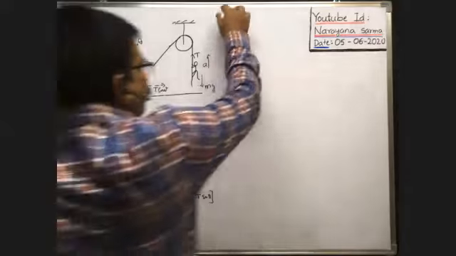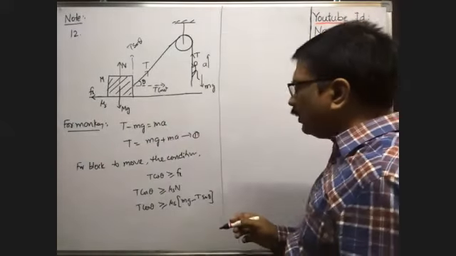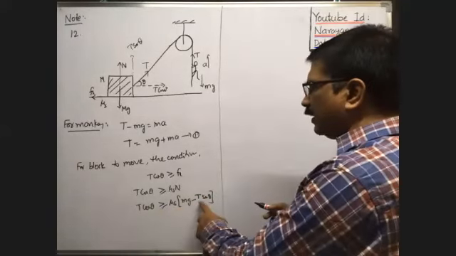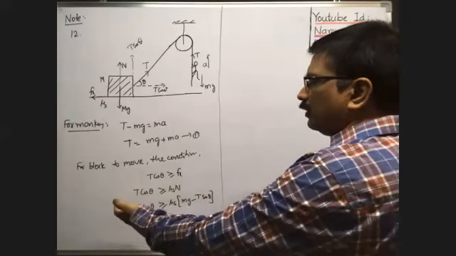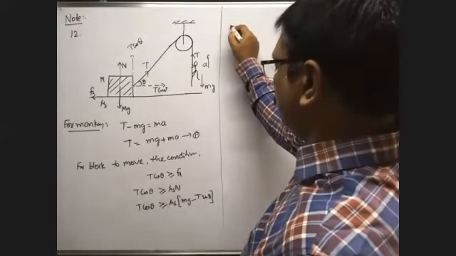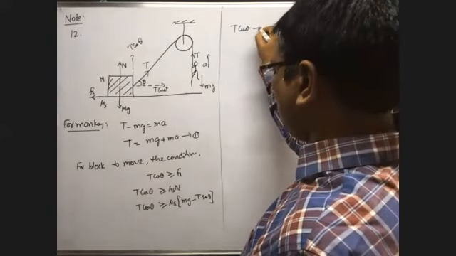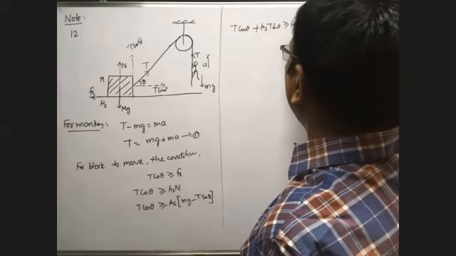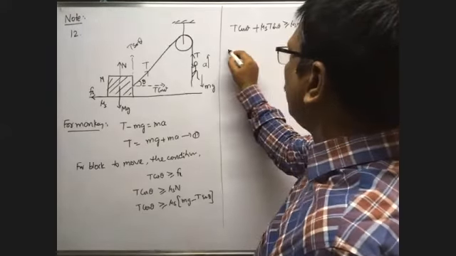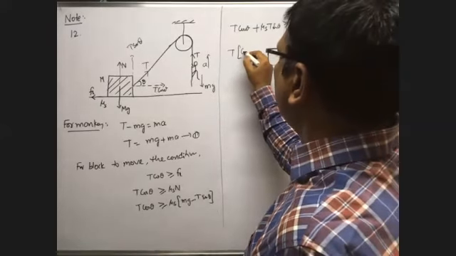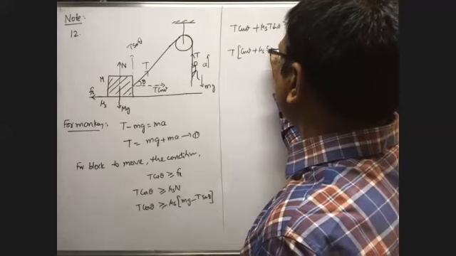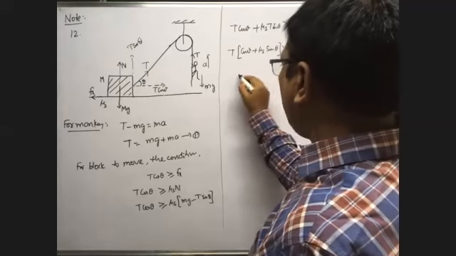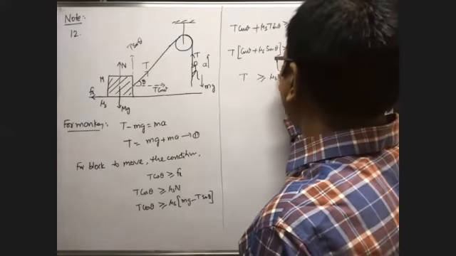Okay, now from this we need the acceleration. You write the T terms aside. Here minus T sin theta is there; you bring it to the left. Then T cos theta plus mu s into T sin theta is greater than or equal to mu s into mg. You take T common: T of cos theta plus mu s sin theta is greater than or equal to mu s into mg, or T is greater than or equal to mu s mg divided by cos theta plus mu s sin theta.